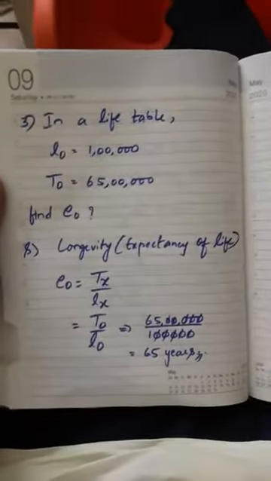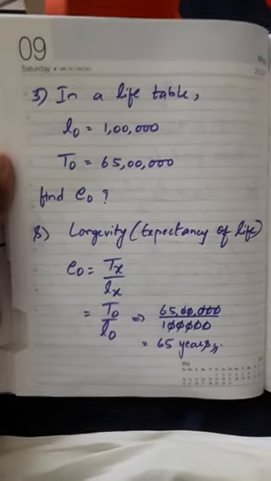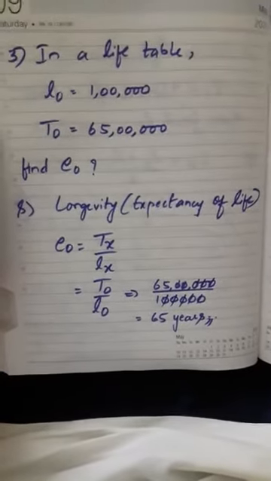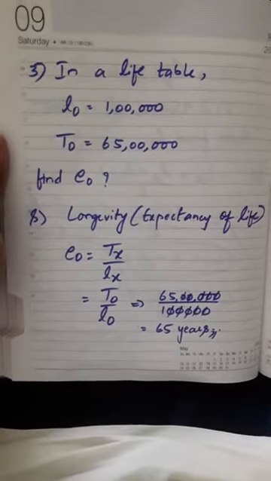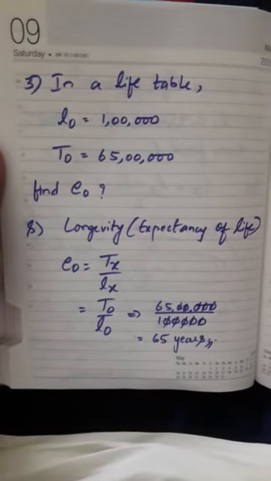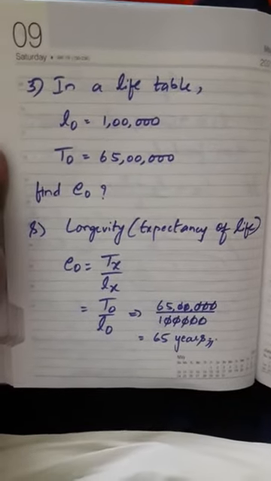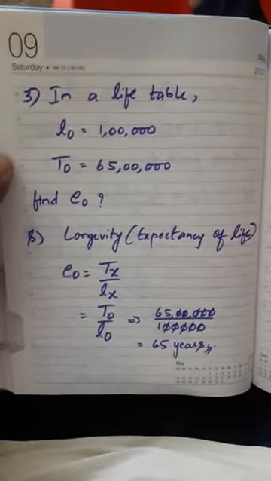And the next problem, in a life table, l0 is 1 lakh and T0 is 65 lakh. Find E0, expectancy of life, that means longevity. Direct formula, Tx by lx. 65 years after substituting.